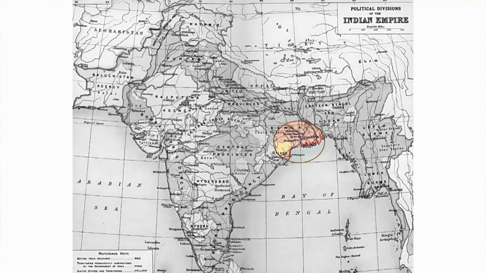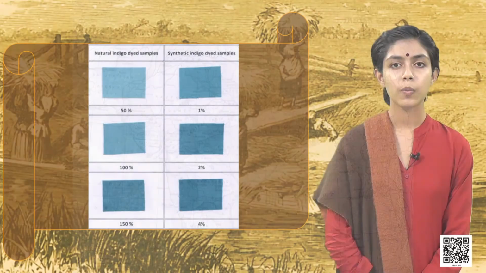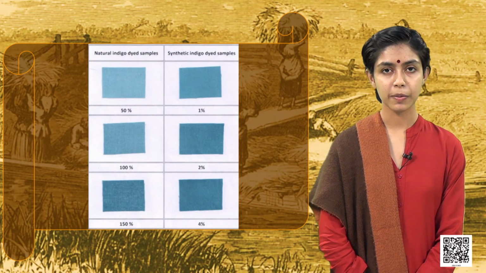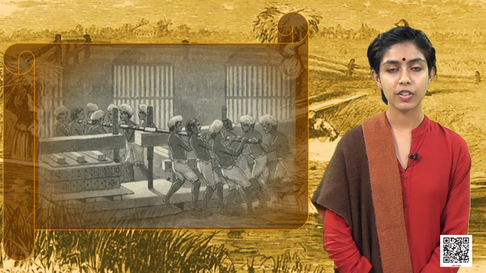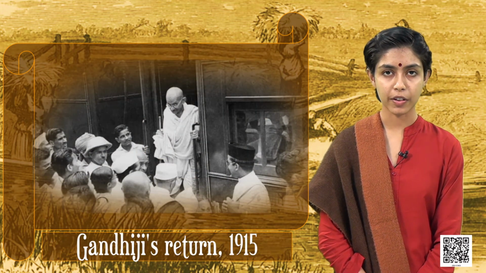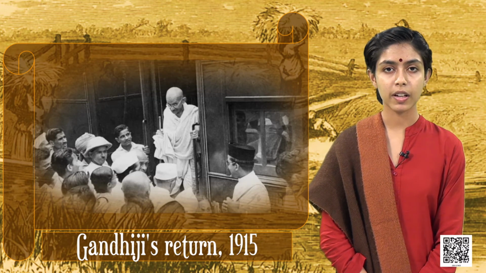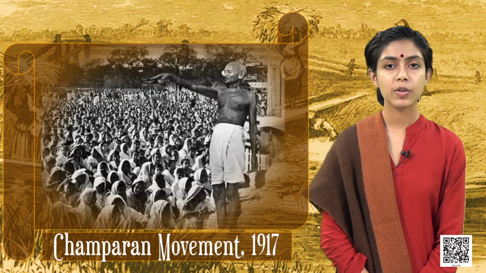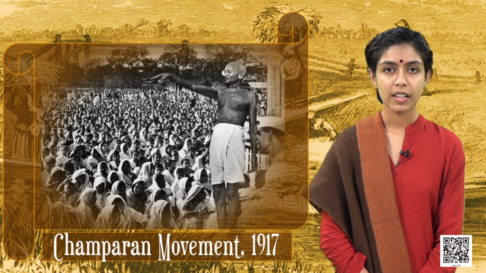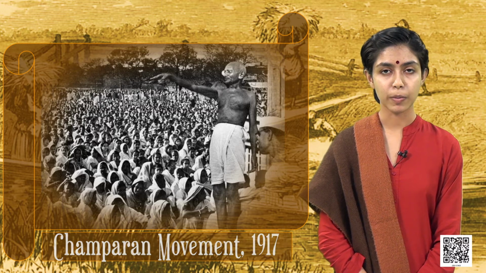Well, the indigo production in Bengal collapsed, and the planters moved their business to Bihar. Once synthetic dyes were discovered, the production of indigo took a large hit, but they somehow still managed to increase production and increase cultivation. When Mahatma Gandhi returned from South Africa, he was asked to visit Champaran in Bihar to look at the plight of the indigo workers. It was this visit in 1917 that led to the birth of the Champaran movement.